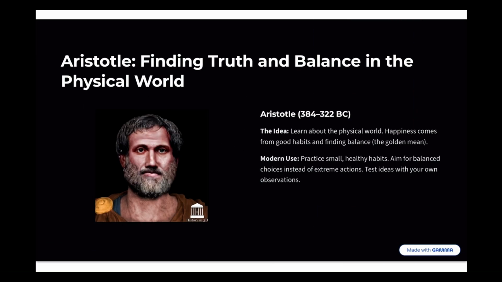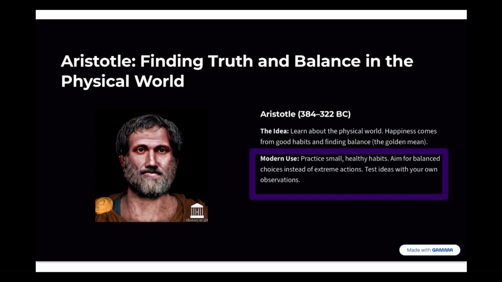Continuing with the ancient Greek philosophers, we have Plato's student, Aristotle. And Aristotle's big idea is that instead of thinking about shadows and ideas, we should focus on the physical world. And he also believed that we should try to be happy, and that we can do that by having good habits and finding balance.